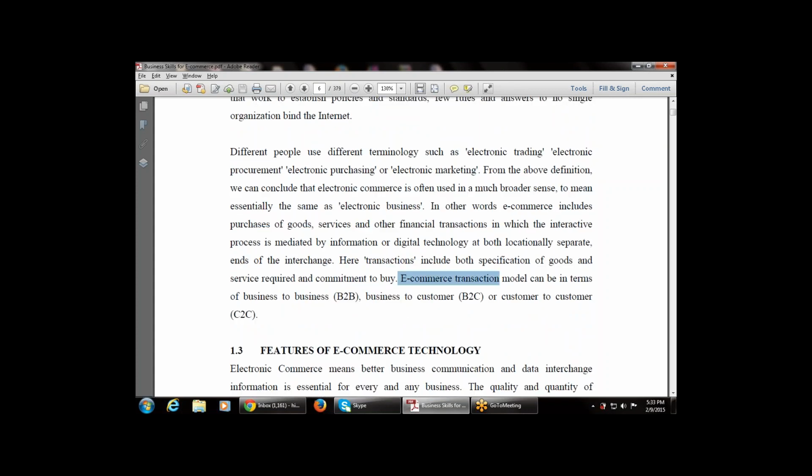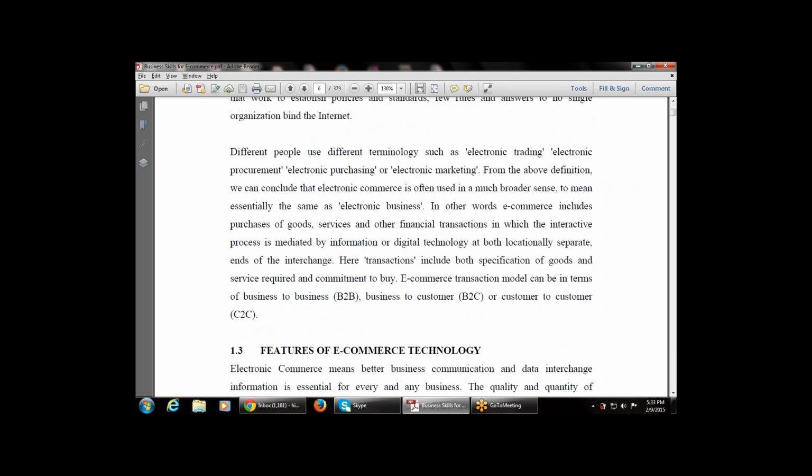A transaction includes both specification of the goods and services that are required and commitment to buy. An e-commerce transaction model can be in terms of business to business. These are the various categories of transactions used in e-commerce. Either we can use B2B, where there is a business party and another business party communicating with each other.